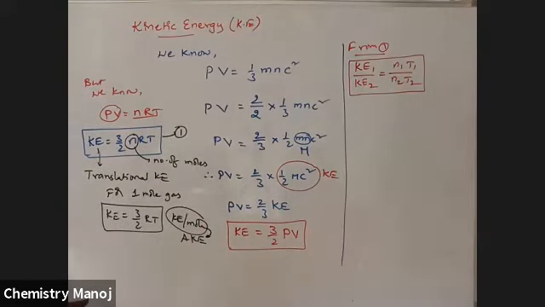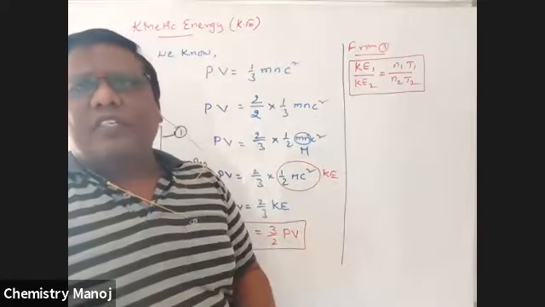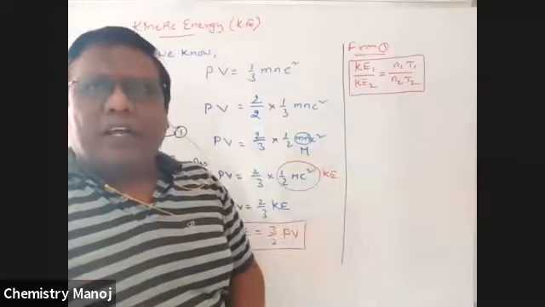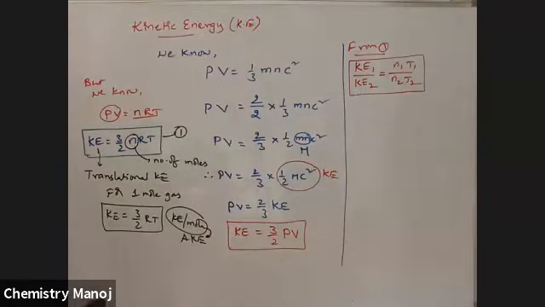If the number of moles are same, n1 is equal to n2. If temperature is same, T1 is equal to T2. If kinetic energy is same, KE1 is equal to KE2. So whatever you want to ask, you are going to calculate by using that comparative formula. That is the kinetic energy relation. Next, now I want to calculate.